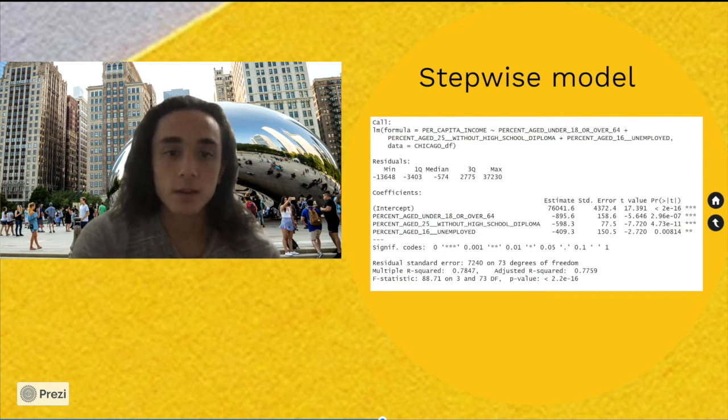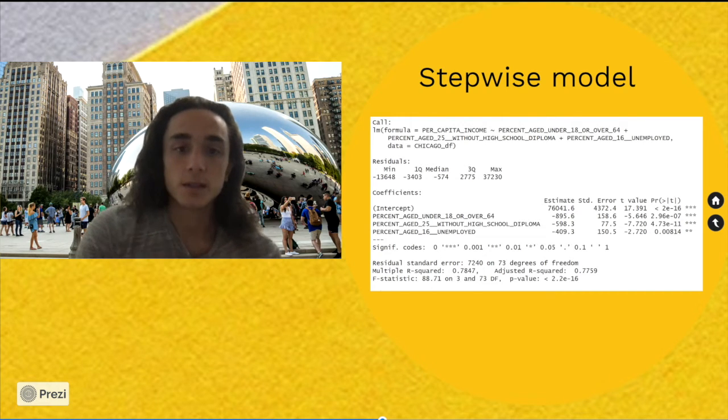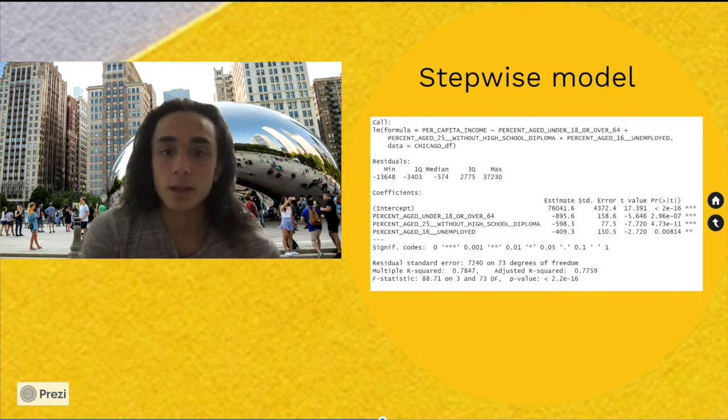Since all the independent variables are in terms of percents, they will all be positive. That means that our model will never give a per capita income prediction higher than 76,000, which is the intercept. Our data set primarily had data on lower income communities and is not a useful predictor of higher income communities. This is fine because our model is only going to be used for low income urban areas.